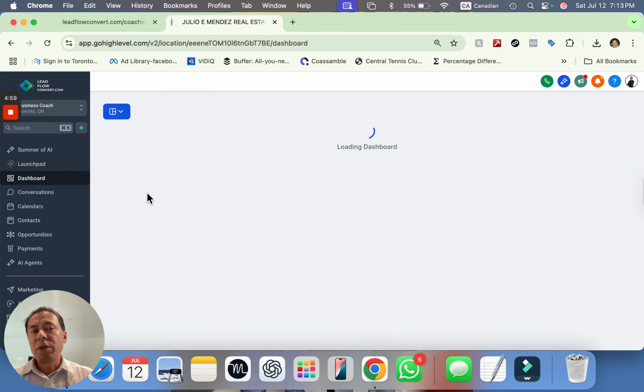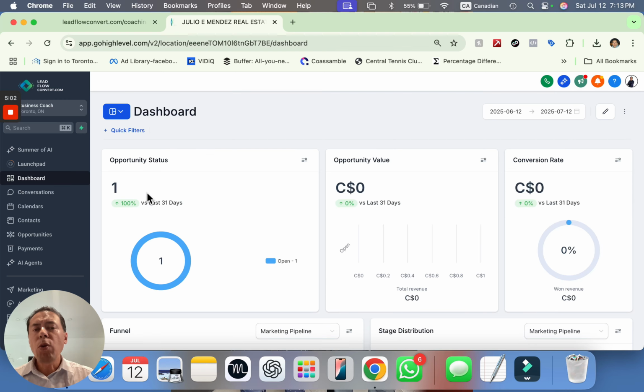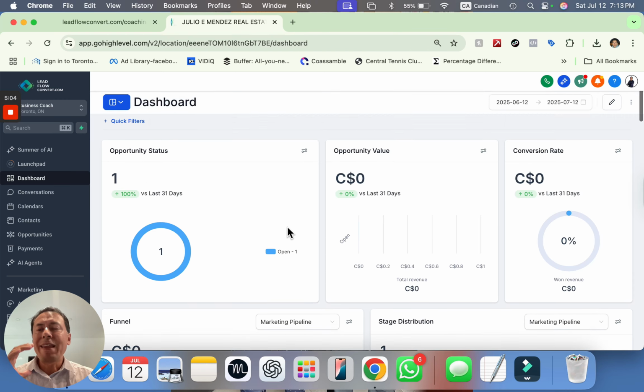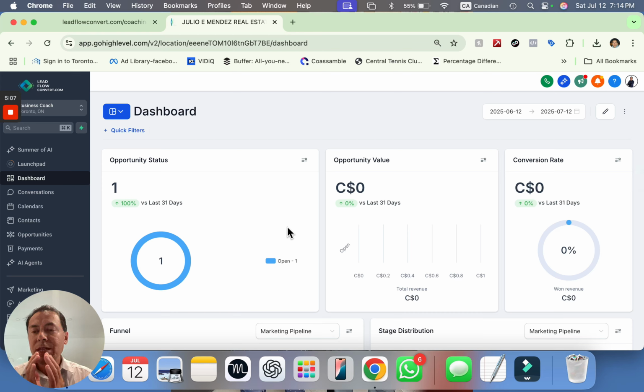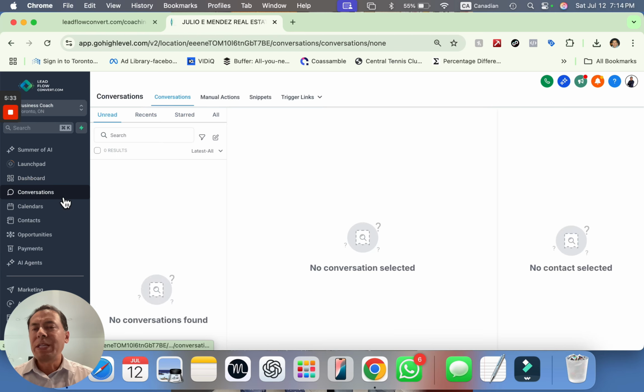All right, so here you have a dashboard, and this dashboard is obviously customizable, but the whole point is that once you start working your business here, you can actually see how much potential funnel or pipeline you can actually have down the road. All right. So how much business you can cultivate and nurture so that you actually convert those dollars and cents. All right. So conversations, again, you don't see anything here because this is a business coach demo account.